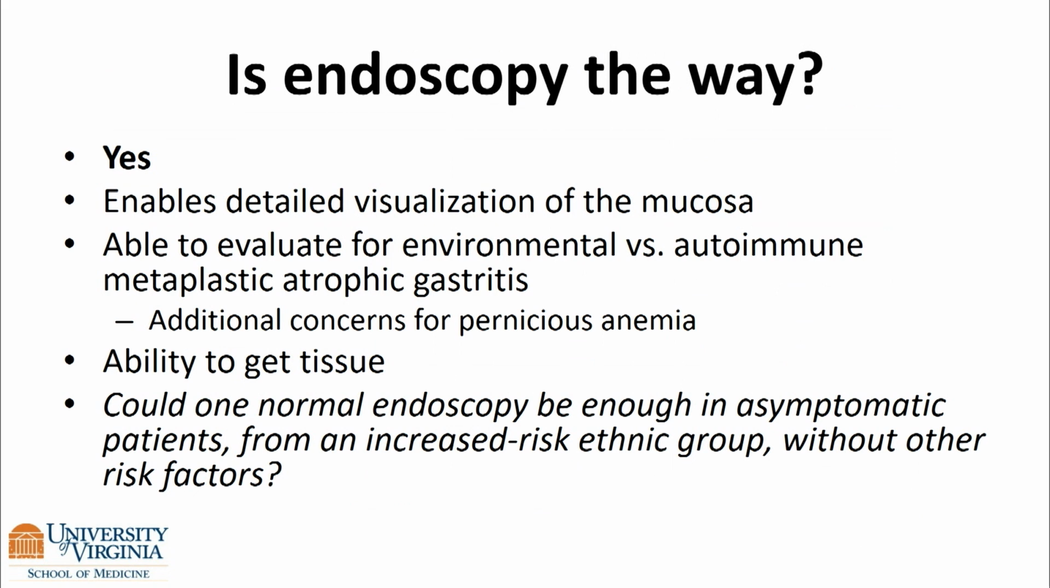So is endoscopy the way? Yes, I'm an advanced endoscopist. I believe I'm biased, but yes. It enables at this time, without better biomarkers, a detailed visualization of the mucosa. We can evaluate for environmental versus autoimmune metaplastic atrophic gastritis. In this day and age, you can't order a Schilling test, so I believe we're the first people to diagnose pernicious anemia in many. You can get tissue, and one question that we can talk about later: could one normal endoscopy be enough in asymptomatic patients from increased risk ethnic groups without other risk factors?